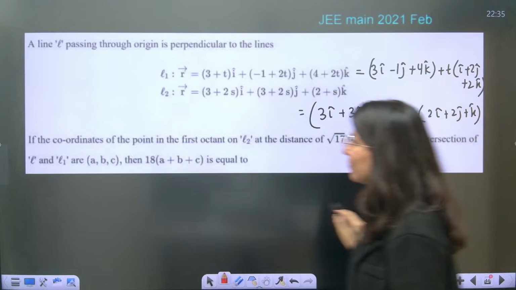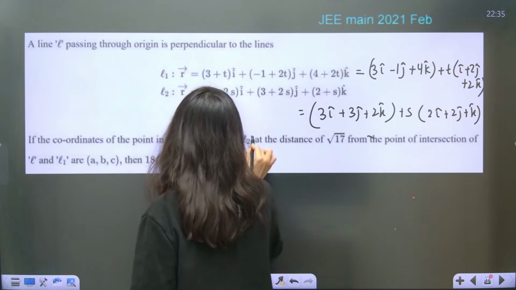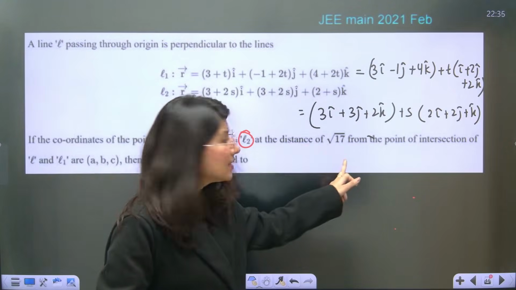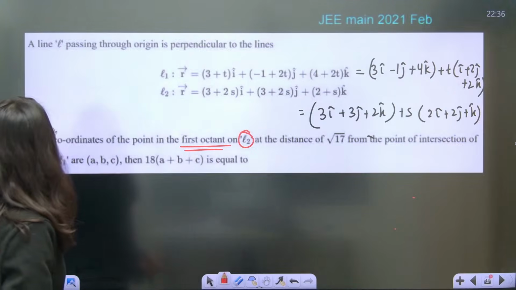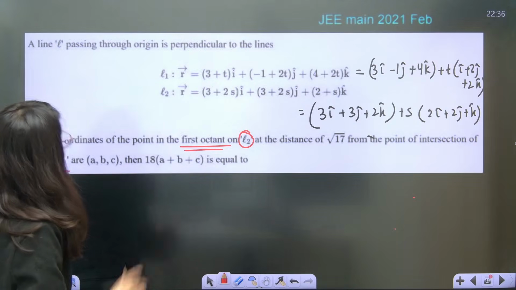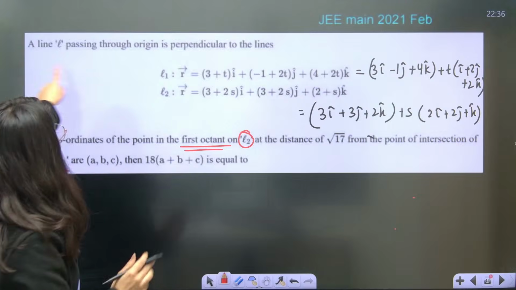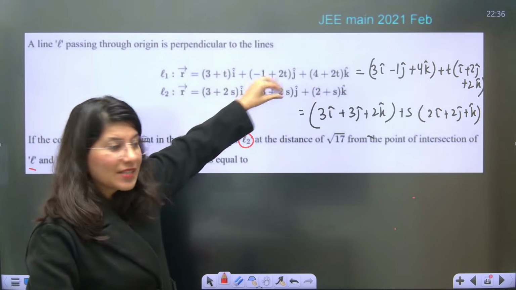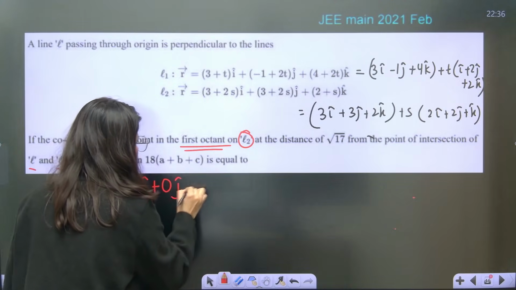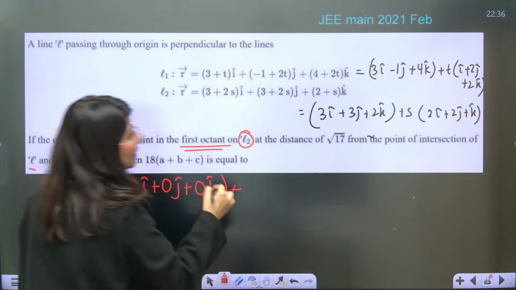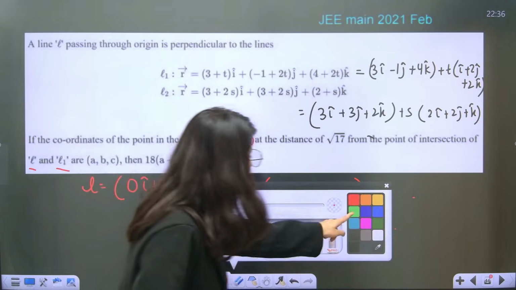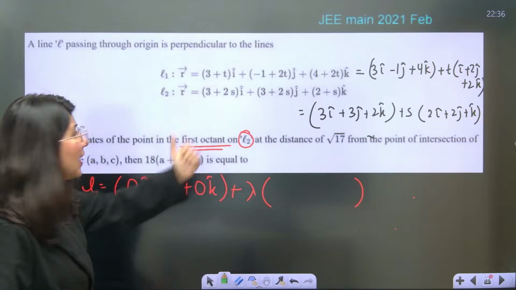Now the question says, if the coordinates of the point in the first quadrant on line number 2 are at a distance of root 17 from the point of intersection of L and L1. Okay, so what they are saying is line L is passing through the origin and perpendicular to these two lines. So line L can be written as 0 i cap plus 0 j cap plus 0 k cap plus lambda times the direction ratios of line L. By the way, line L is perpendicular to L1 and L2.